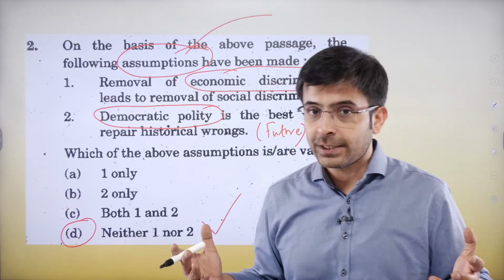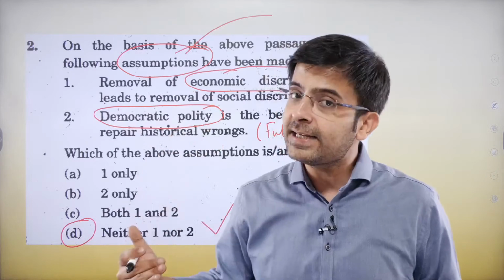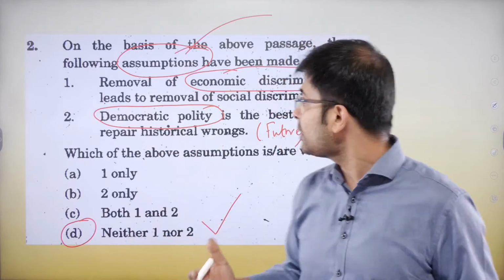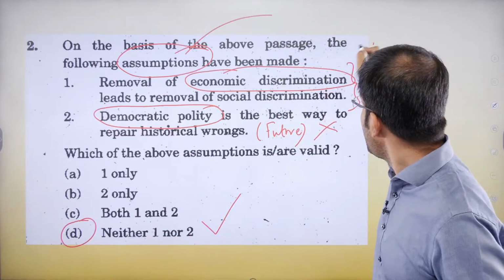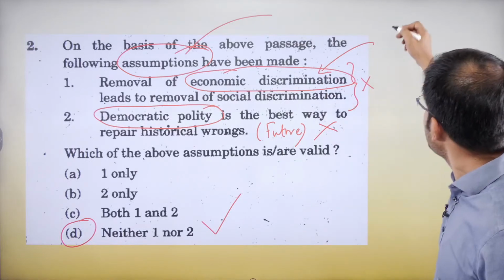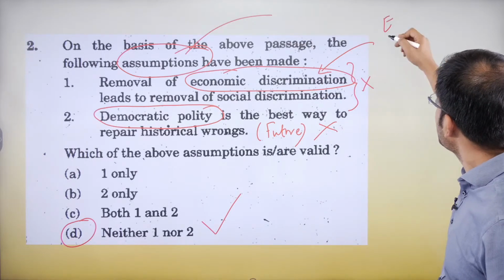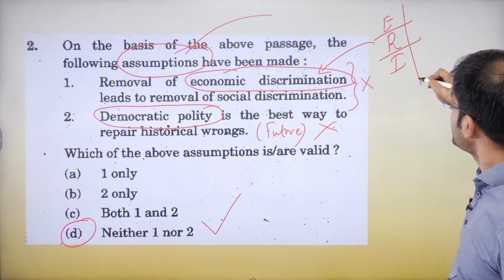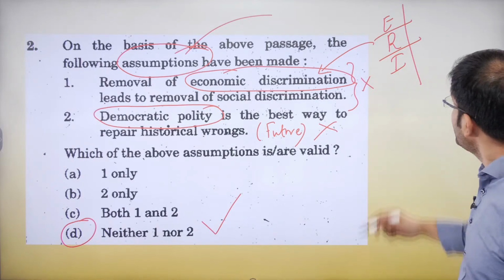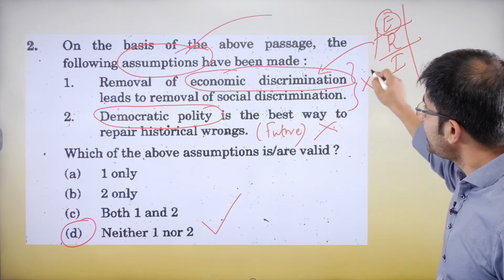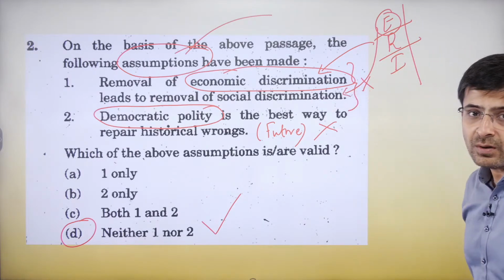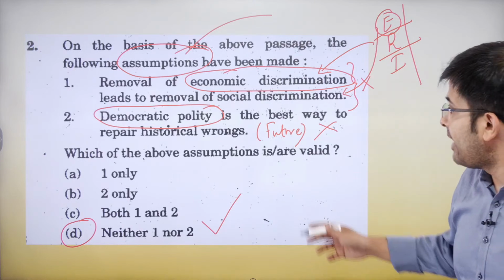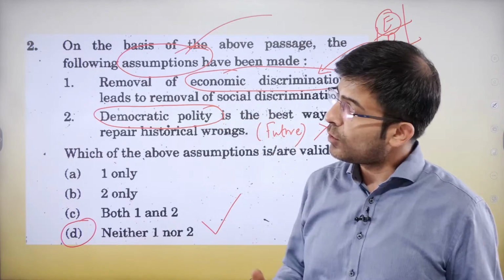And when you look at the passage, when you look at the different arguments that he's made, you will be able to understand that this is directly incorrect. He's talking not just about economic, he's talking about methods of representation, ideological divergences, all of those. So you just assuming this leads to removal of social discrimination is wrong. Straight up. And this obviously because the author has taken no position.